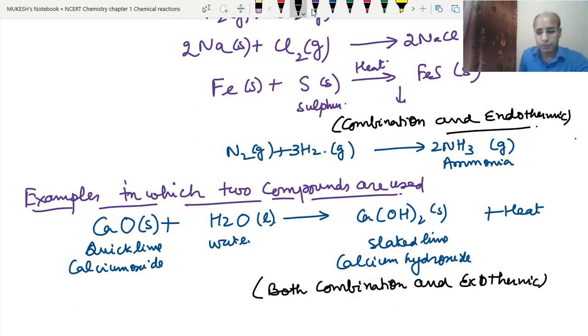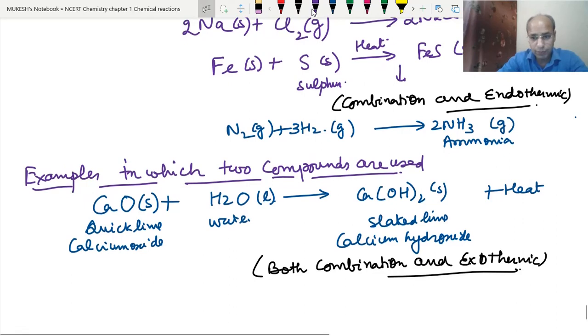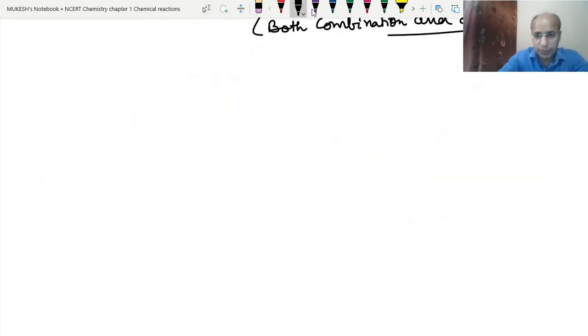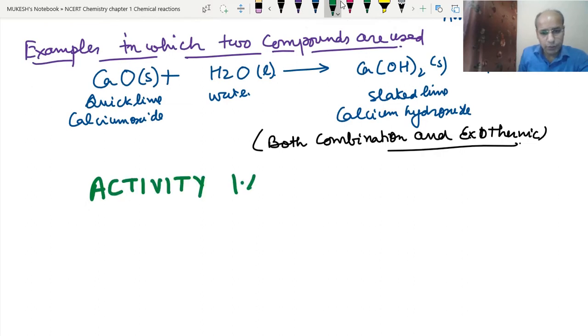This is the example where we can have two different types of reactions in one single reaction. Clear? So now we will do the activity regarding this example, activity 1.4.